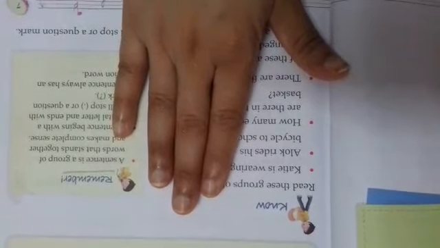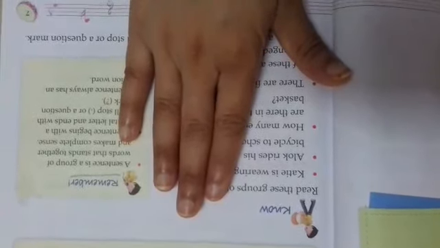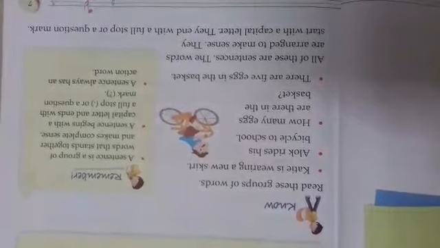So the sense is not clear to us. We cannot have a complete understanding. But when I uncover the portion, "Katie is wearing a new skirt," it is very clear to us that Katie is wearing something and that is a new skirt. So this sentence is giving us complete information about Katie.